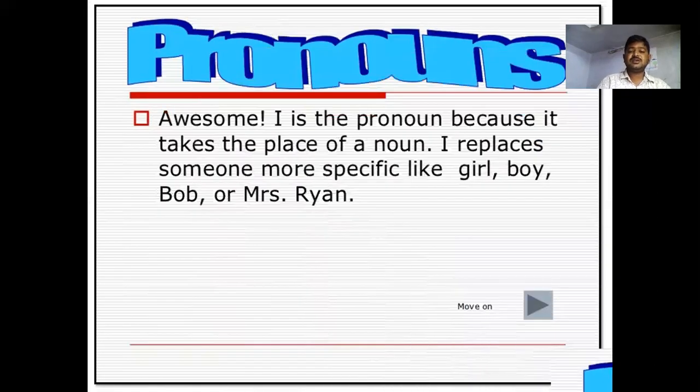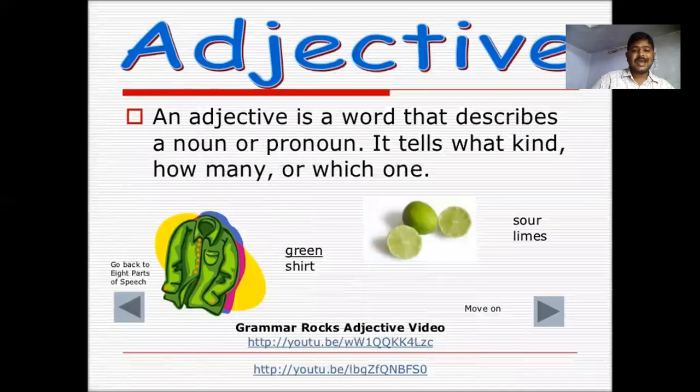Look at the answer. I is a pronoun because it takes the place of a noun. I replaces someone more specific like a girl or boy or Bob or Mr. Ian, whoever it may be. So I is a pronoun.